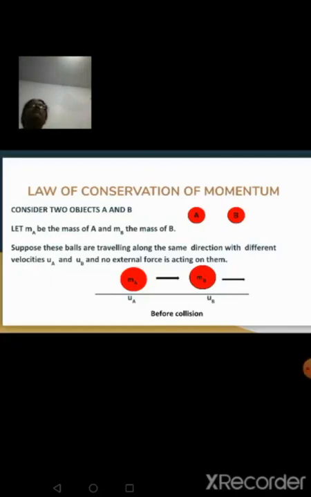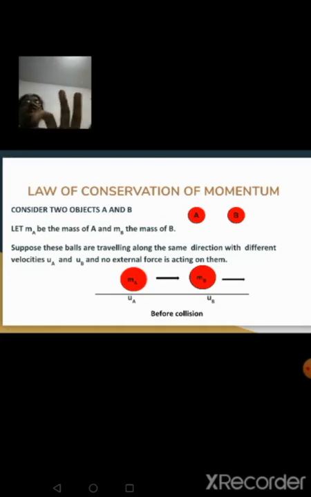We have seen that when a ball was hit by the bat, both the ball and bat possess the same amount of force. Force acting on them is equal in magnitude when they come in contact with each other, that is, during collision. They are equal in magnitude and opposite in direction, right? The ball is moving faster because of its light mass. So, when you talk about conservation of momentum, you will not talk about any external force there.